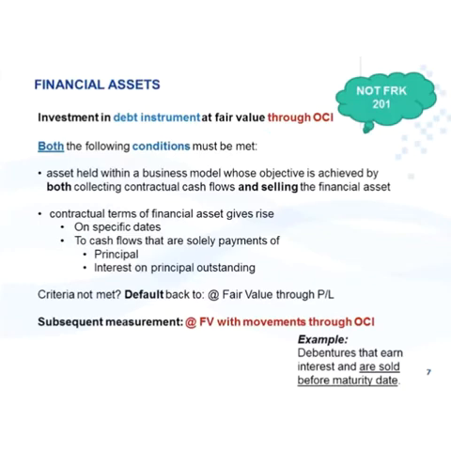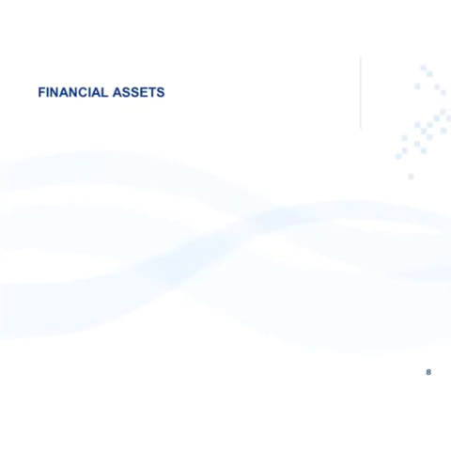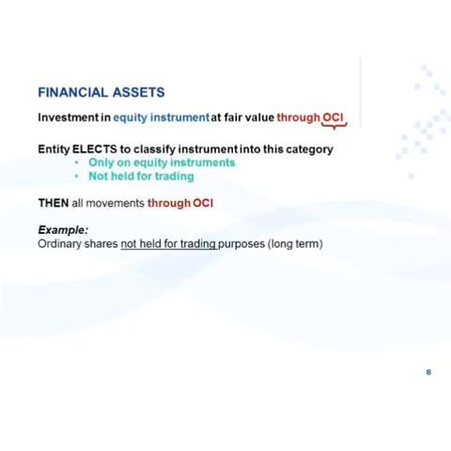For FRK 201 purposes, you must understand this category and be able to classify something into this category. We will, however, not do any examples and calculations of this category. The third category is a financial asset at fair value through OCI, specifically an investment in an equity instrument. An entity may elect to classify an instrument into this category. That's how you get into this category.